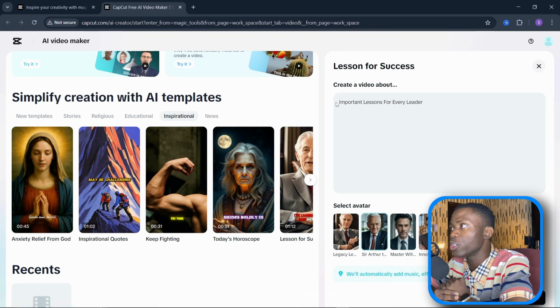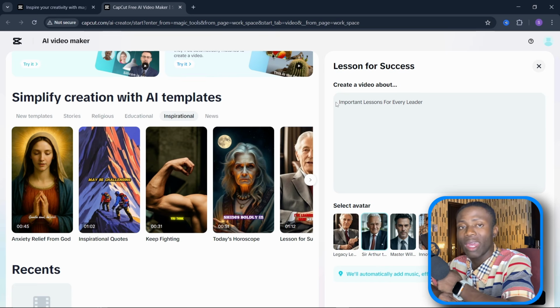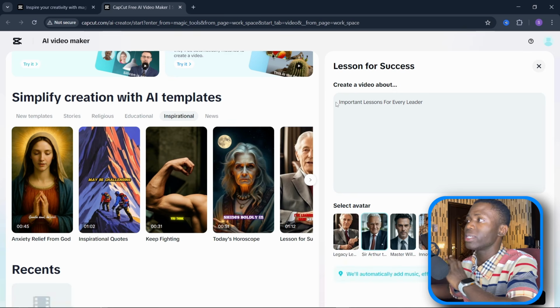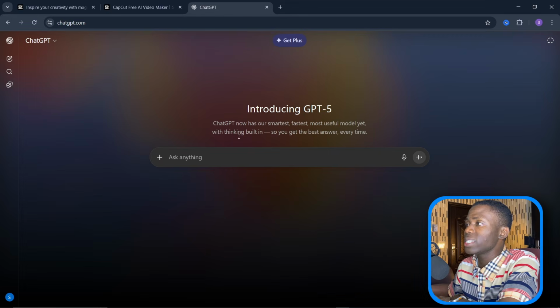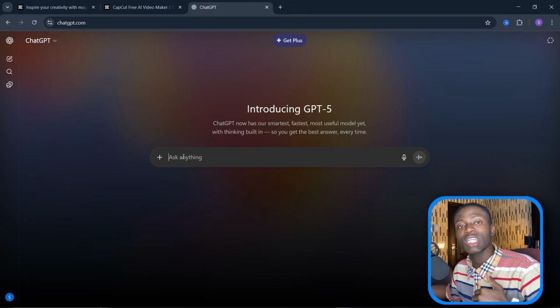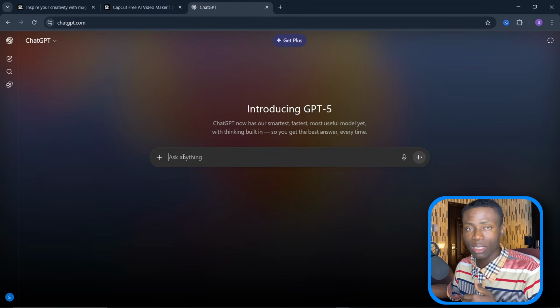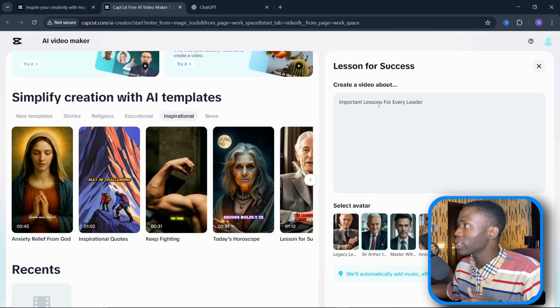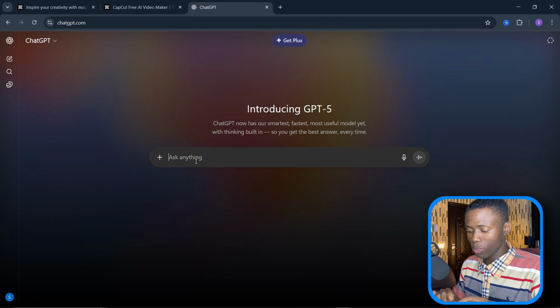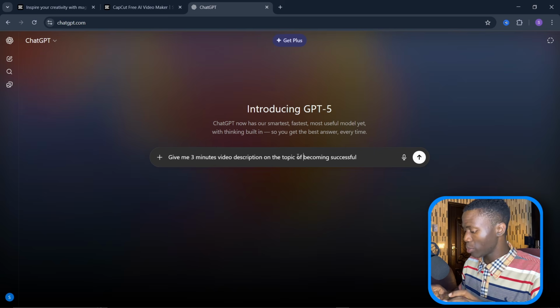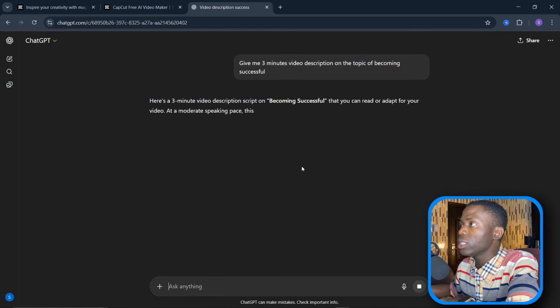Now, you have two options. You can either go with the default one that CapCut is offering you, or you can put in a little bit of work by going for a custom script. Now, this script, you're not going to write anything. So basically come over to here and then head over to ChatGPT. Now, the next thing you need to do here is simply ask ChatGPT to give you some success lesson. Over here, they say important lesson for every leader. What I'm going to do here is simply tell ChatGPT about becoming successful. Now, hit send.